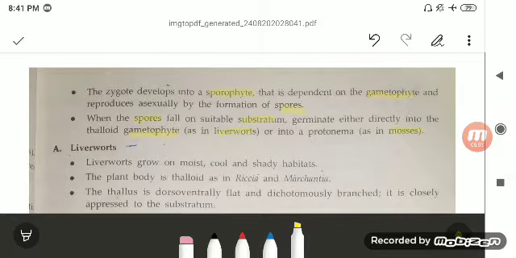So under the division Bryophyta, we will study two classes. One is your liverworts and another is your mosses.